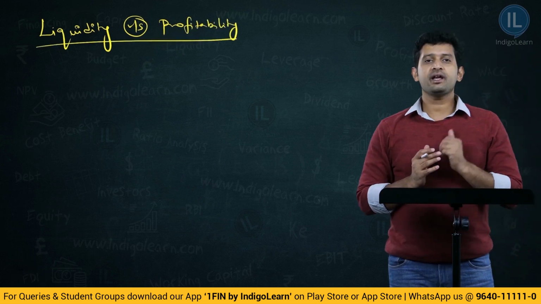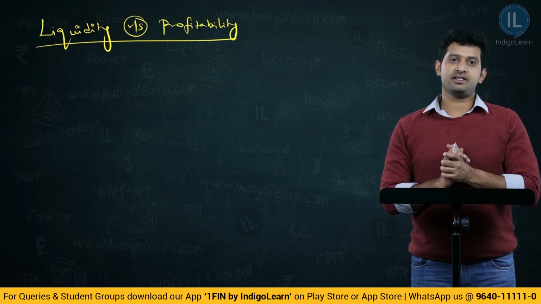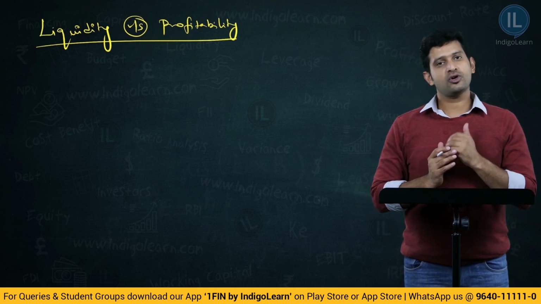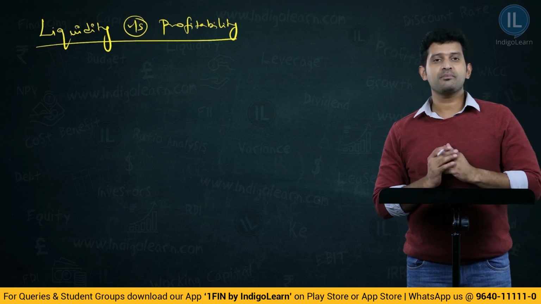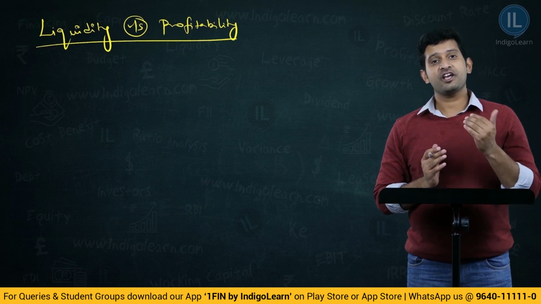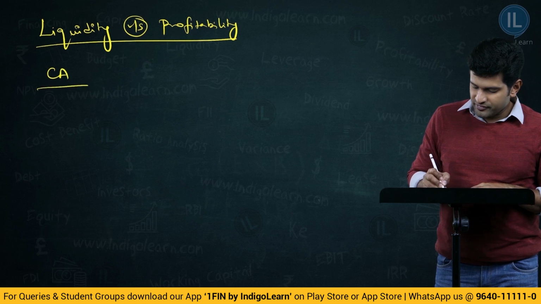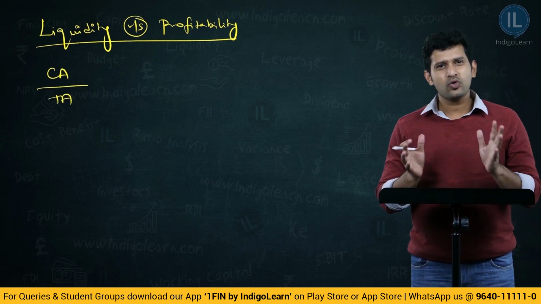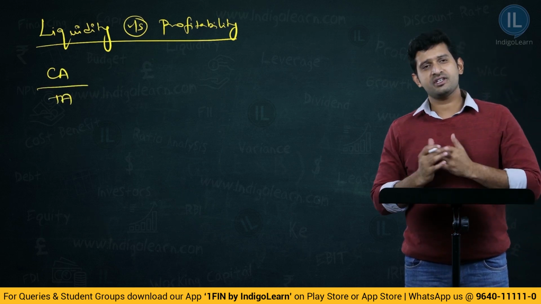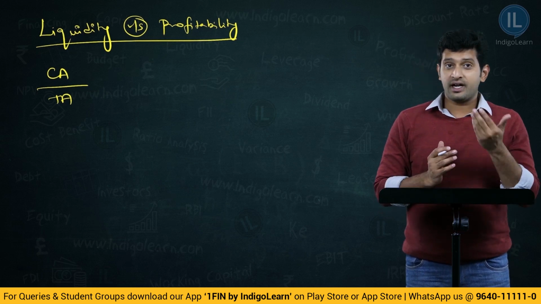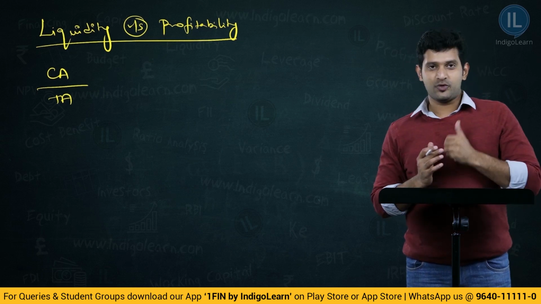Now, how do we indicate liquidity? Having more current assets. There is another ratio called current assets by fixed assets ratio, which also talks about liquidity. But for the time being, for easy understanding, let us express liquidity as current assets out of total assets. What are total assets? Current assets and fixed assets. Now, why did we take total assets when we already have something called current assets by fixed assets ratio? We will come to it later.